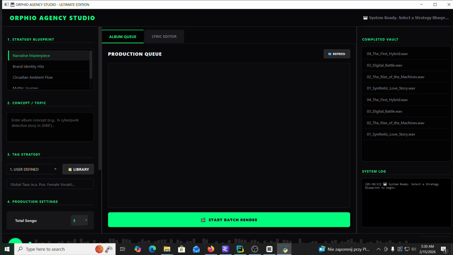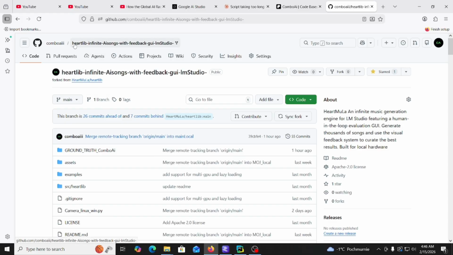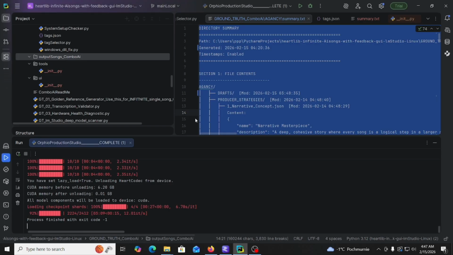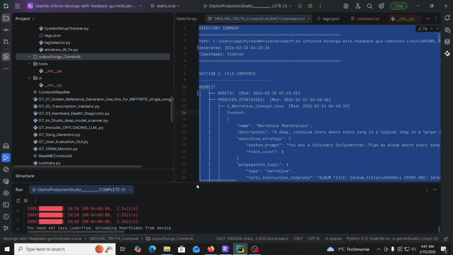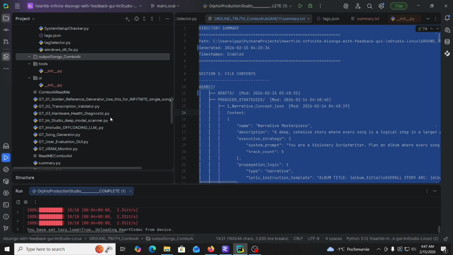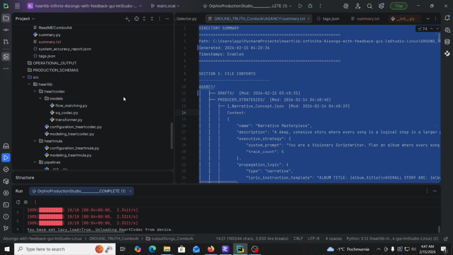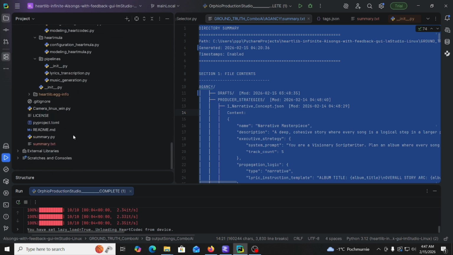Hello, today I'm going to show you how you can generate a whole album of songs on your local machine. In order to do so, you need to download the fork of the HeartMuLa repository. And yeah, I'm using PyCharm, so you can connect your PyCharm to GitHub. You can download it. Then you need to install it.